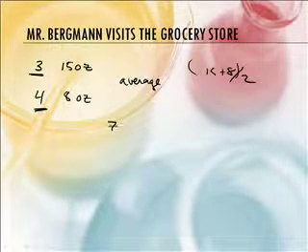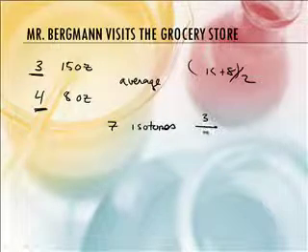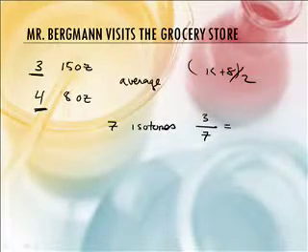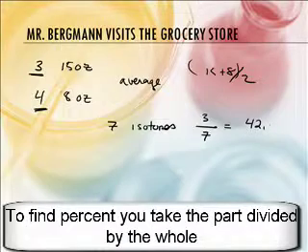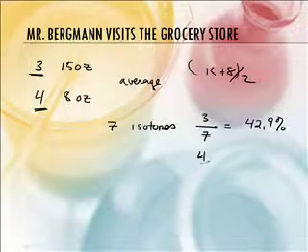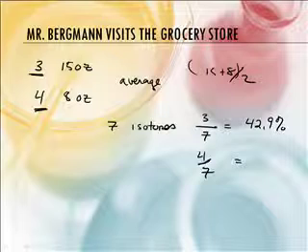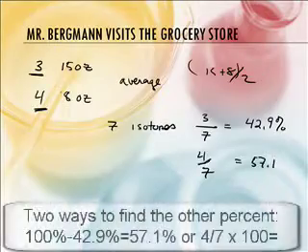So if we have 7 total isotopes, then we would have the 15-ounce size, that would be 3 over 7, right? Yep, and so that's 42.9%. And of course then we do 4 over 7. Well, it's 100 minus that. 57.1. I guess we could have just subtracted that from 100, huh?